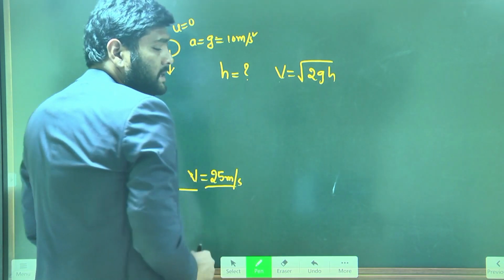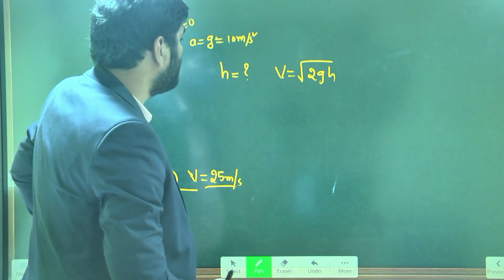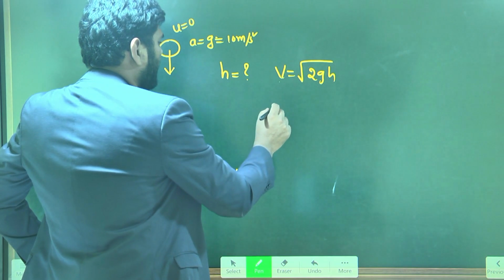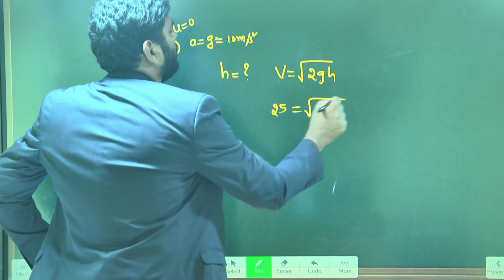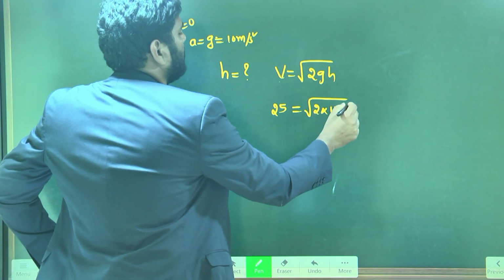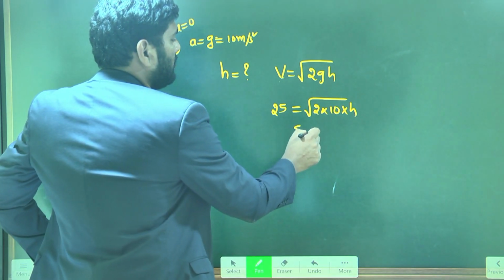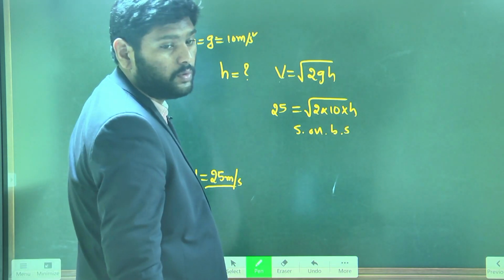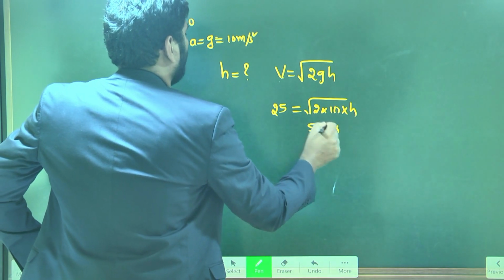This is the velocity of the object when it is reaching the ground, and they already mentioned it as 25. So 25 is equal to under root of 2 into g, where the g value is 10, and the h value we need to find. So squaring on both sides.